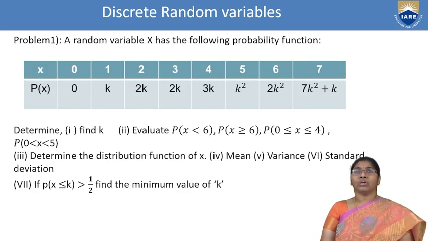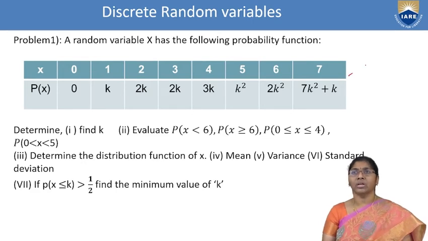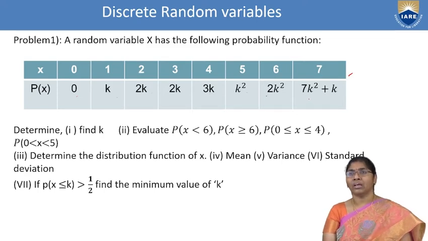Next, discrete random variables. First problem. A random variable x has the following probability function. This is the probability function table. X and p of x is the probability function. X takes the values 0, 1, 2 and so on up to 7. Here the probability values are 0, k, 2k, 2k, 3k, k square, 2k square, and the last one is 7k square plus k. Find the value of k.